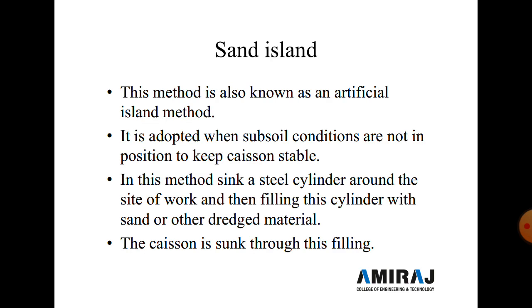Fourth one is the sand island. This method is also known as the artificial island method. It is adopted when the subsoil conditions are not in a position to keep the caisson stable. In this method, a steel cylinder is sunk around the site of the work and then this cylinder is filled with sand and other material. The caisson is sunk through the filling material.